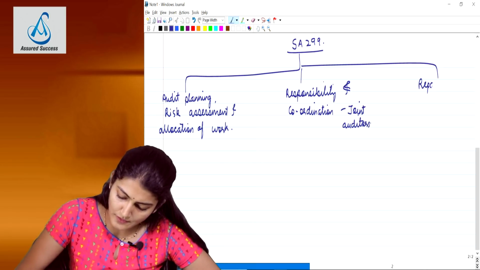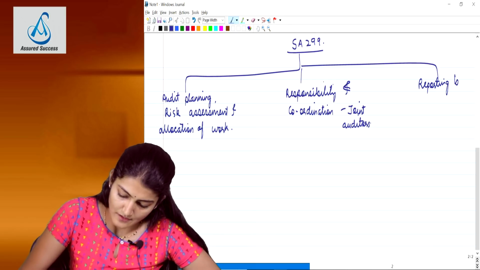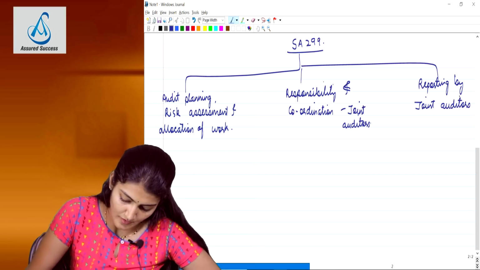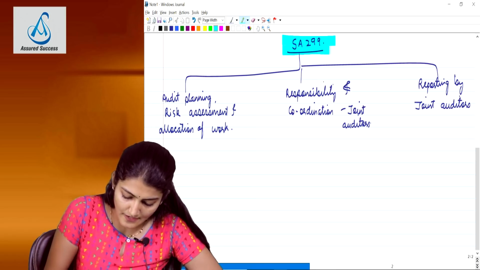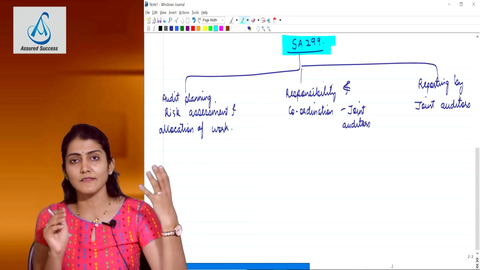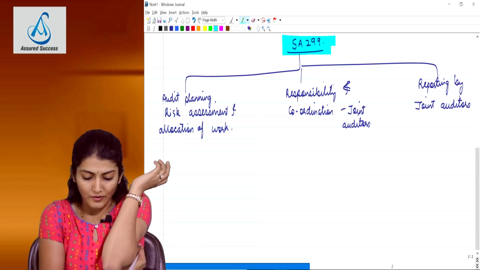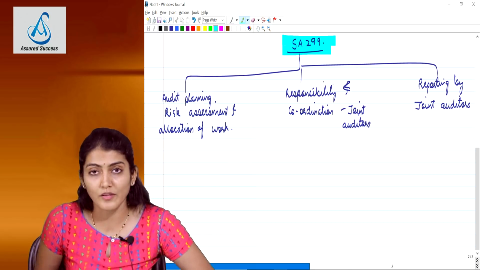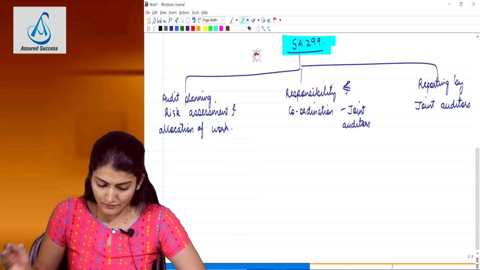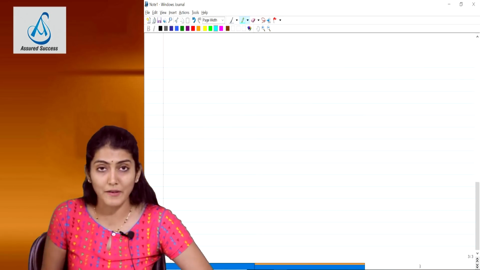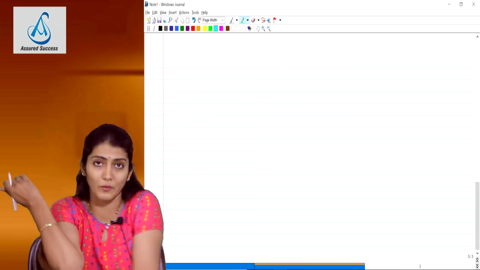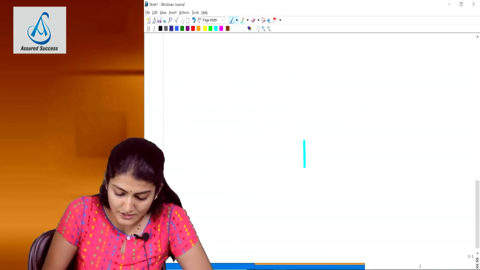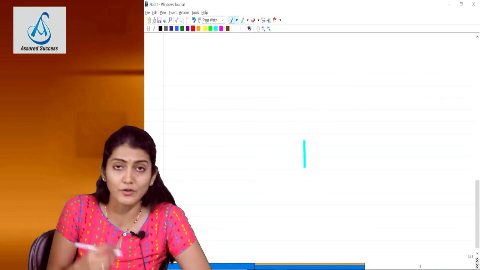And last we talk about the reporting by the joint auditors. So these three parts we discuss and the standard is over: audit planning, risk assessment and allocation of work, then the division of responsibility among the joint auditors, the coordination of work, and also the reporting by the joint auditors. So first, let me discuss with you the audit planning, risk assessment and the allocation of work.